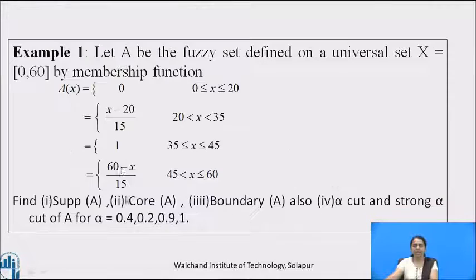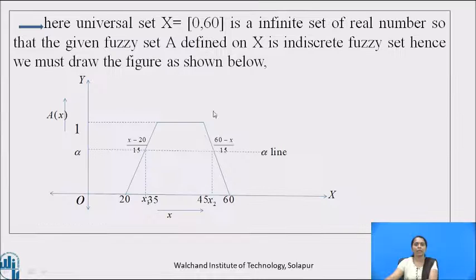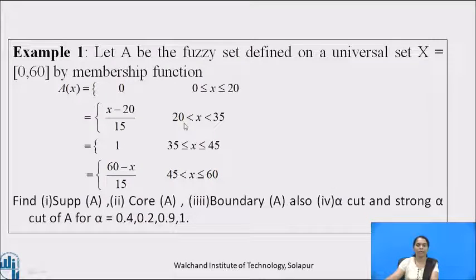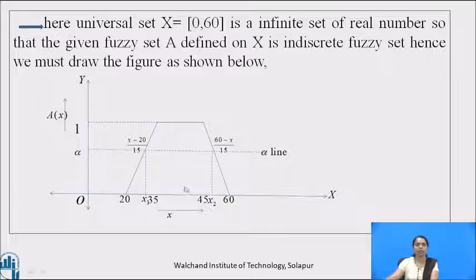The set is equal to 1 between 35 and 45, and from 0 to 20 it is equal to 0. We calculate the graph using a few arbitrary points between 20 and 35 and plot them, so that the structure of the set on the graph is like this. To get an alpha line, we have drawn an alpha line arbitrarily in between, which corresponds to the extreme points x1 and x2.